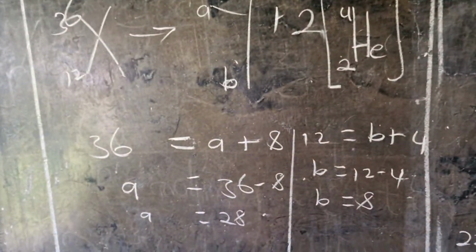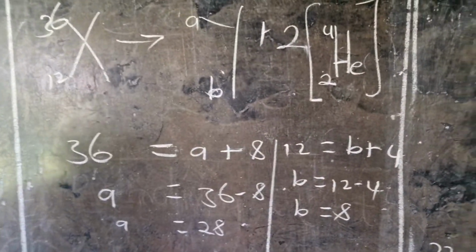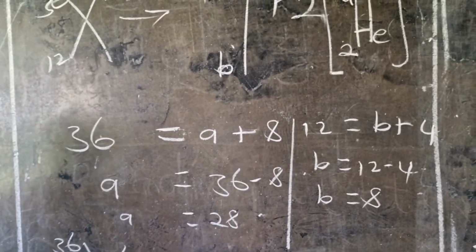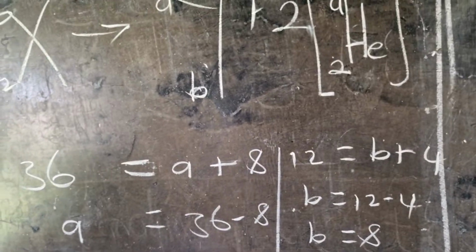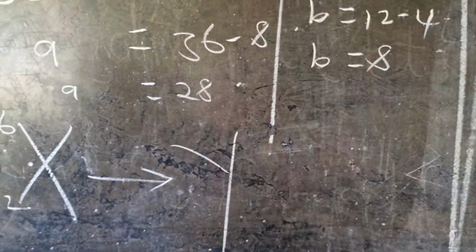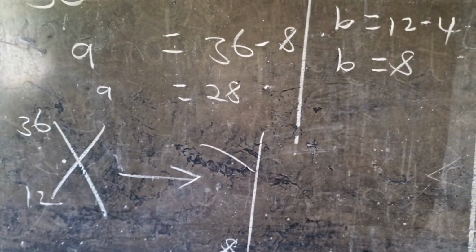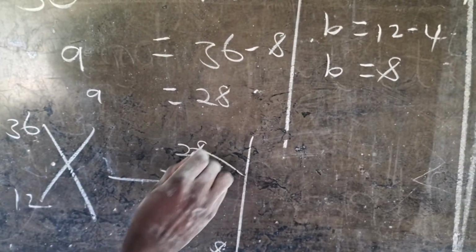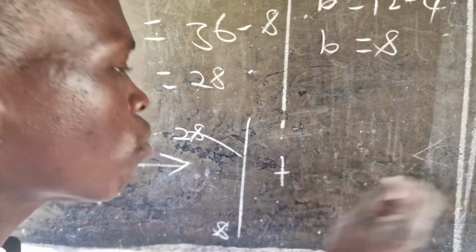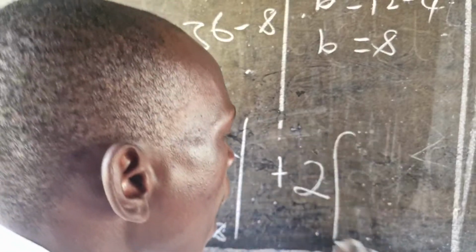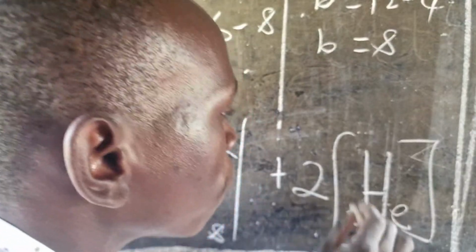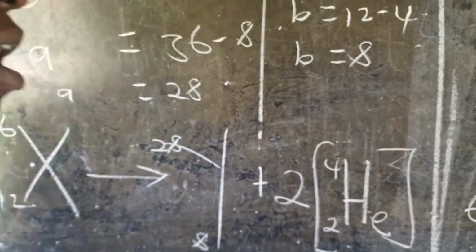Then you finally write a balanced equation as X 12, 36 undergoes decay to become stable nuclide Y, with this time round atomic number 8 and mass number 28, accompanied by the emission of 2 alpha particles, which are helium atoms of mass number 4 and atomic number 2.